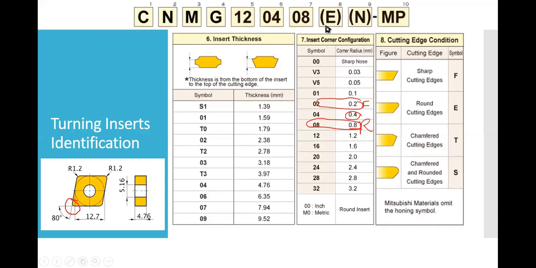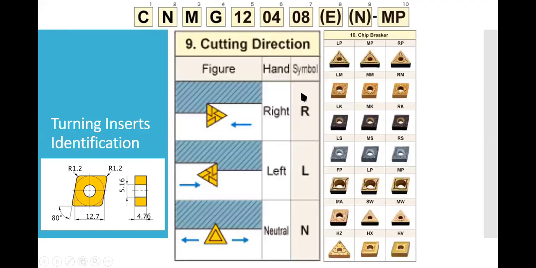Now let us go to the eighth digit, which is the round cutting gauge. The front part is a little bit chamfered or filleted, which we call E. Then N is neutral. N stands for neutral.